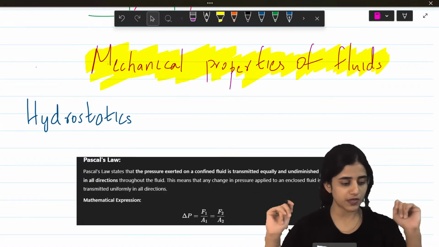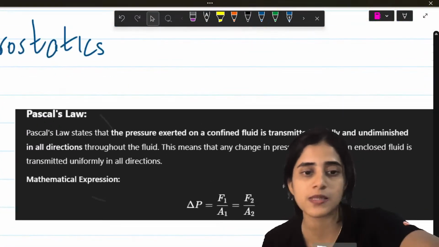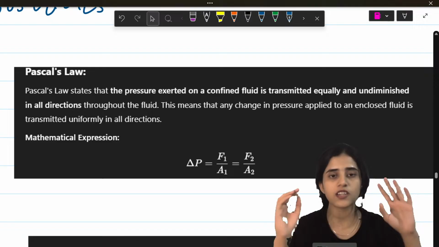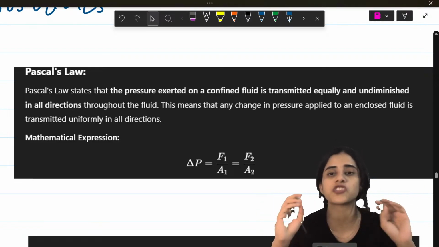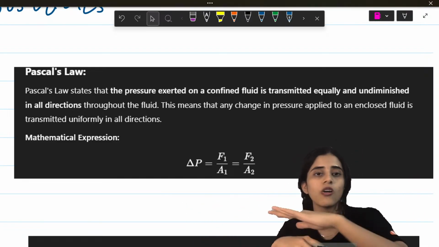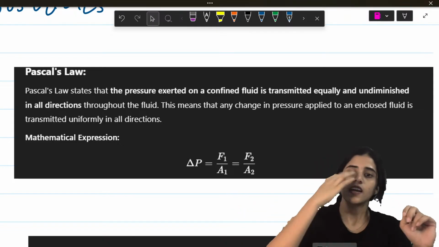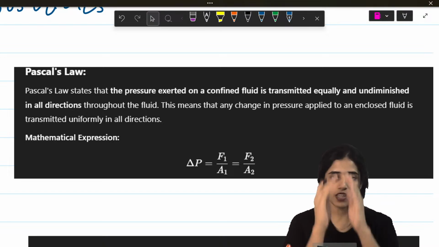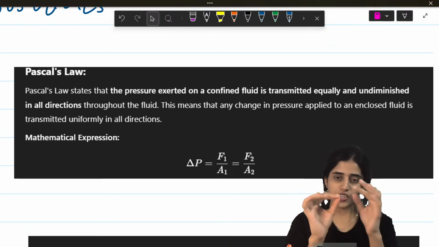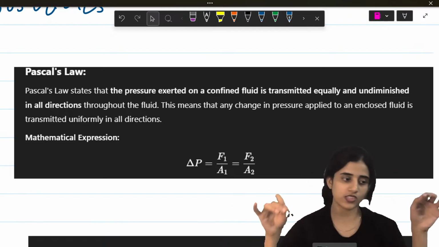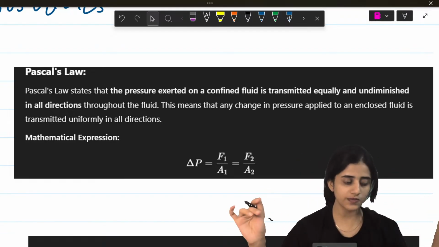First thing in this chapter is Pascal's law, the very famous Pascal's law. So what is Pascal's law? The pressure exerted on a fluid is transmitted equally in all directions throughout the fluid. So if you have an enclosed fluid and you apply a pressure here, it is going to be transmitted equally in all directions.